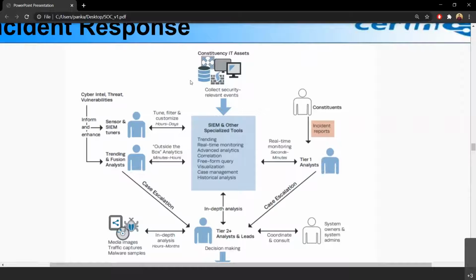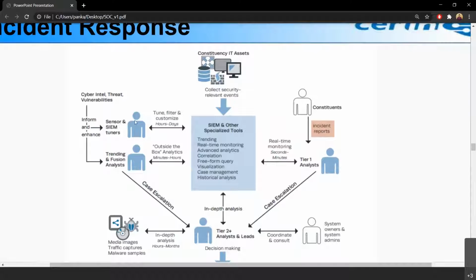These may include end devices, firewalls, antivirus servers, or IDS, IPS. All of the security devices generate logs, and these logs are fed into a SIEM tool. This is just one part of the SIEM.